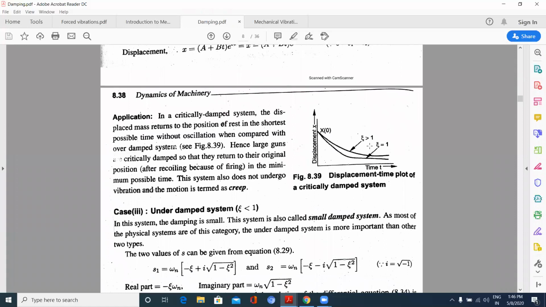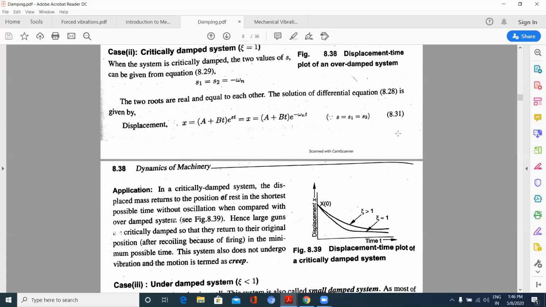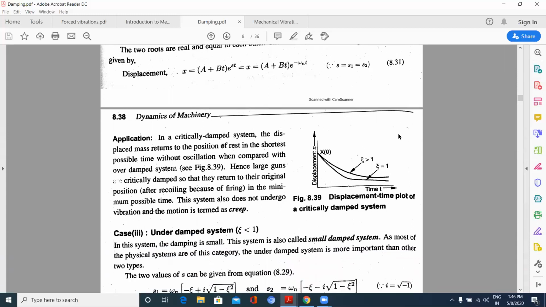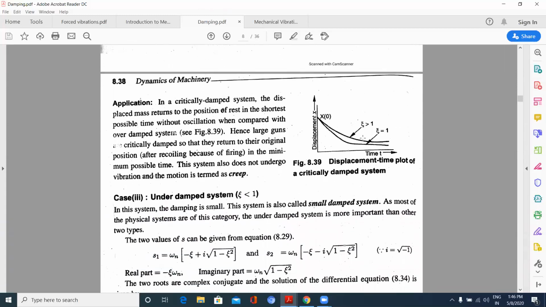Here, when zeta is greater than 1, it comes to this position. When zeta is equal to 1, it is critical damping.